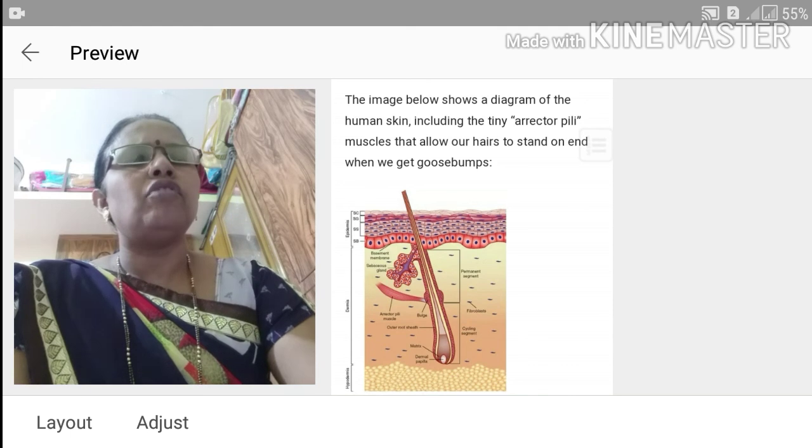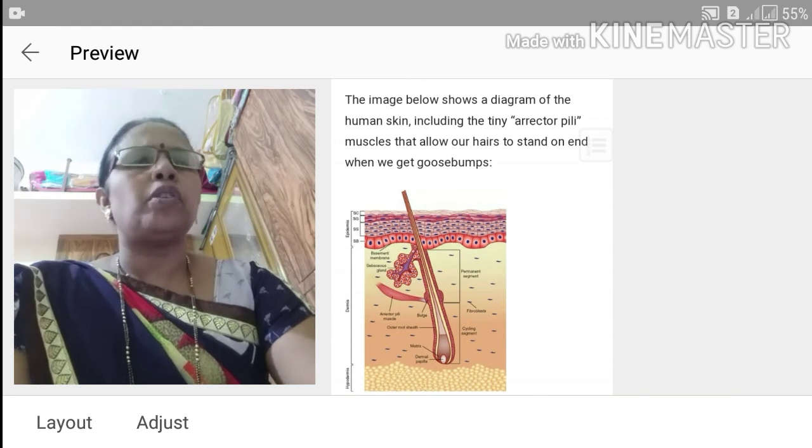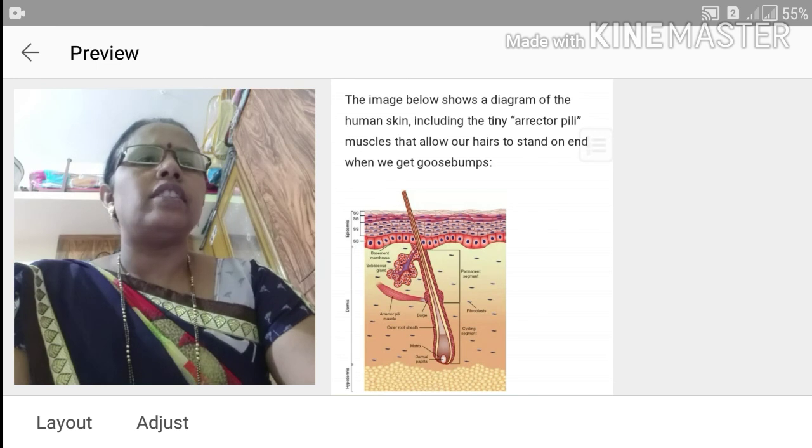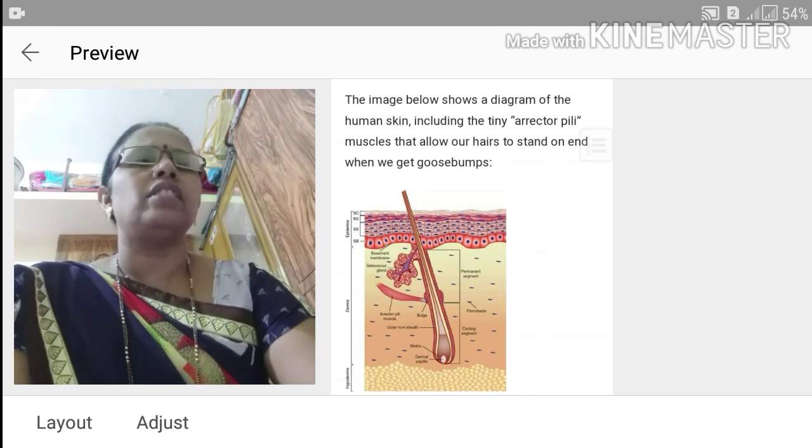Next period we will study in detail the comparative anatomy of the integument from Pisces to the mammal, that is the comparison between Pisces, amphibians, reptiles, birds and mammals.